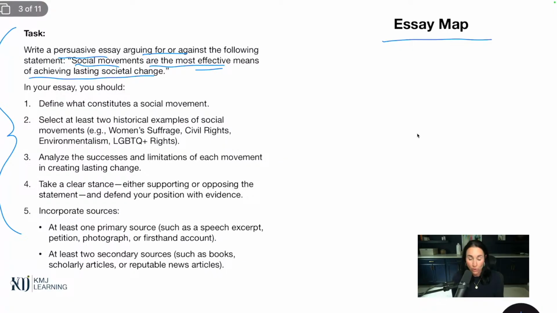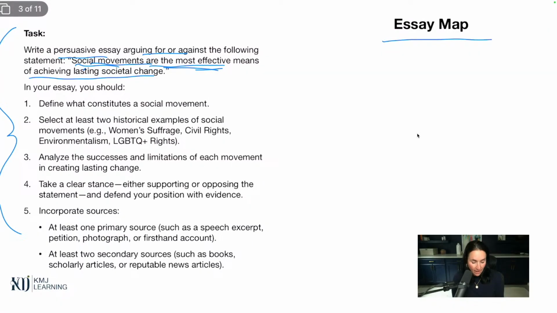It is using a lot of strong language, I will say that, saying that social movements are the most effective means for achieving lasting societal change. There are other things that do this as well. There are policy changes, there are legal cases. So I don't know. We'll see. We're gonna have a look at it.